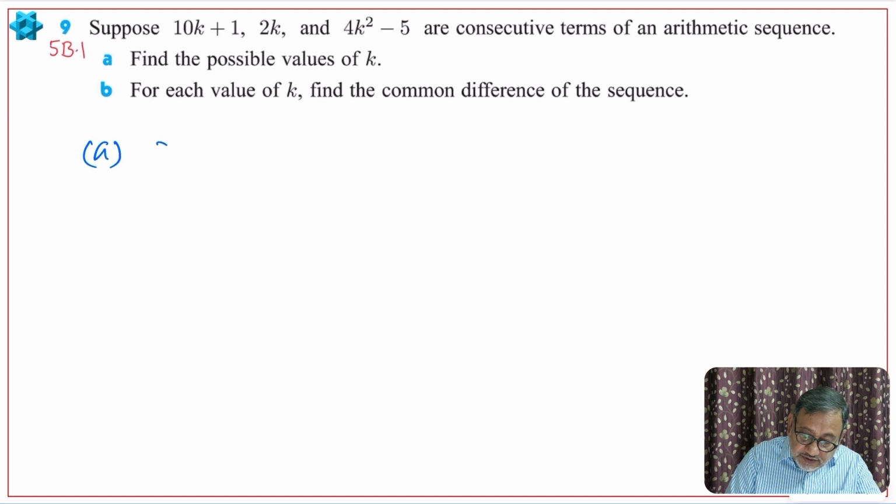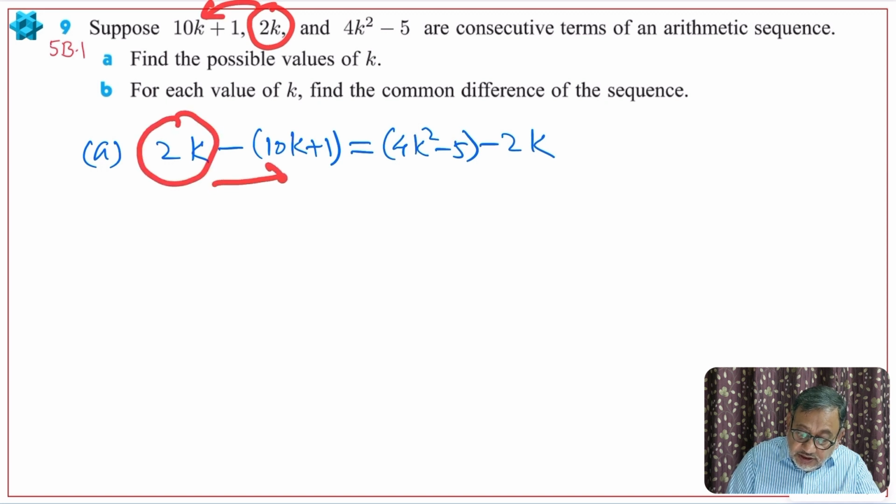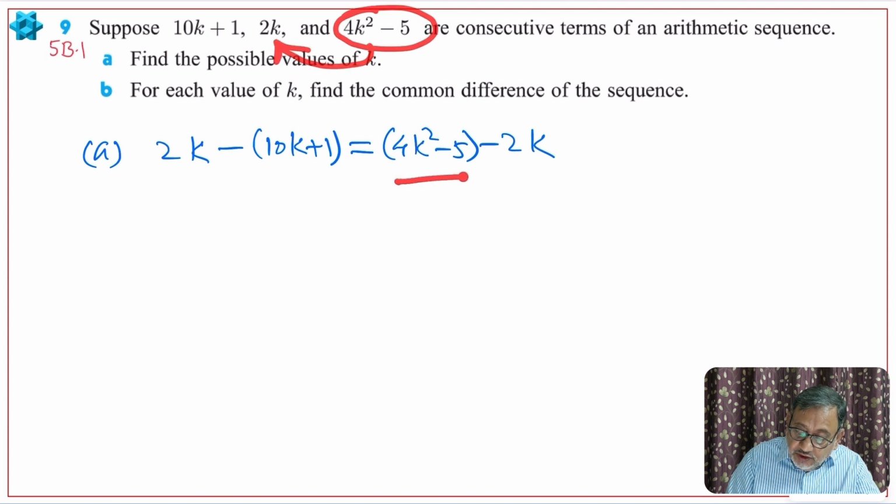Second term minus first term, 2k minus (10k plus 1), will be the same as the third term, 4k square minus 5, minus the second term, 2k. Okay, so let me show you. This minus this, so I wrote it here, this minus this, and then this minus this. So 4k square minus 5 minus 2k.